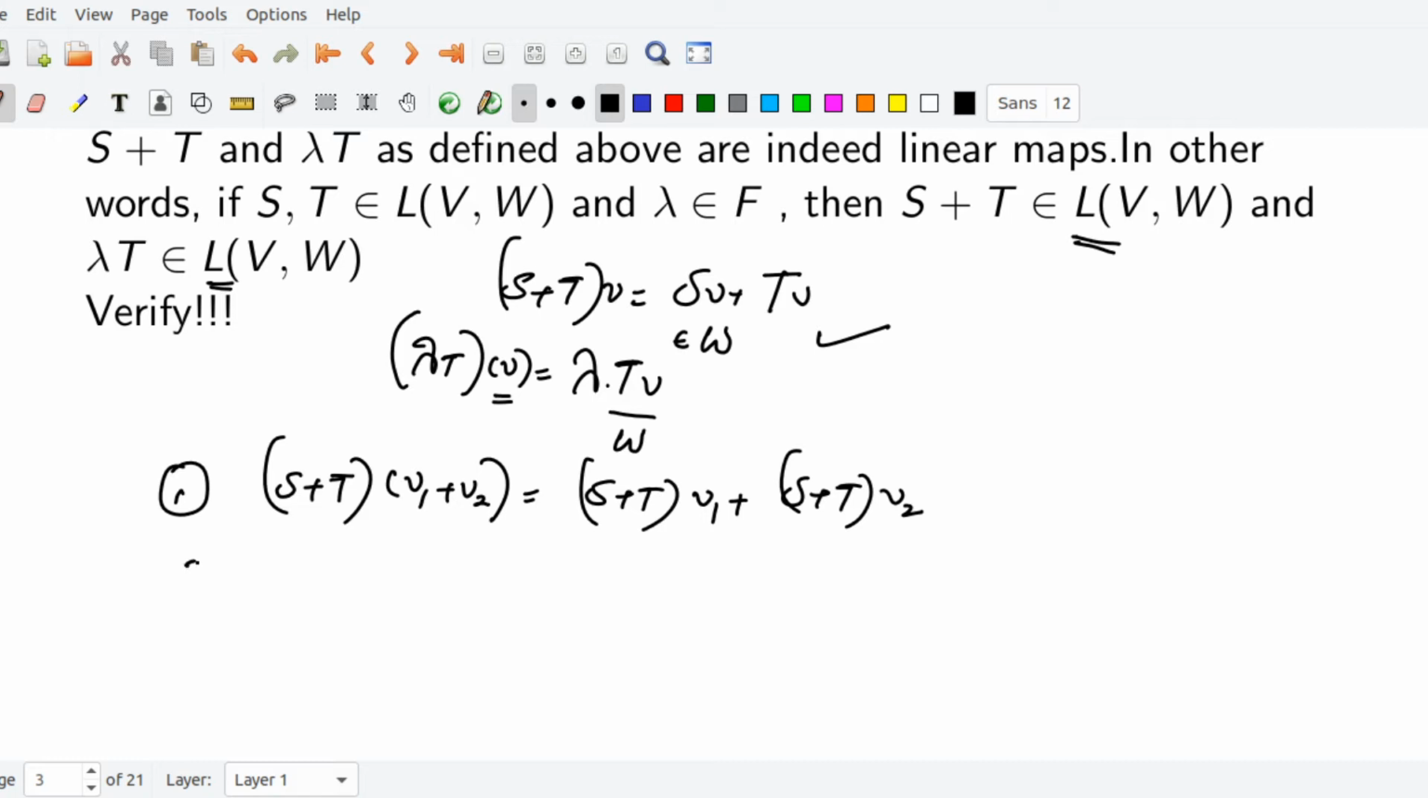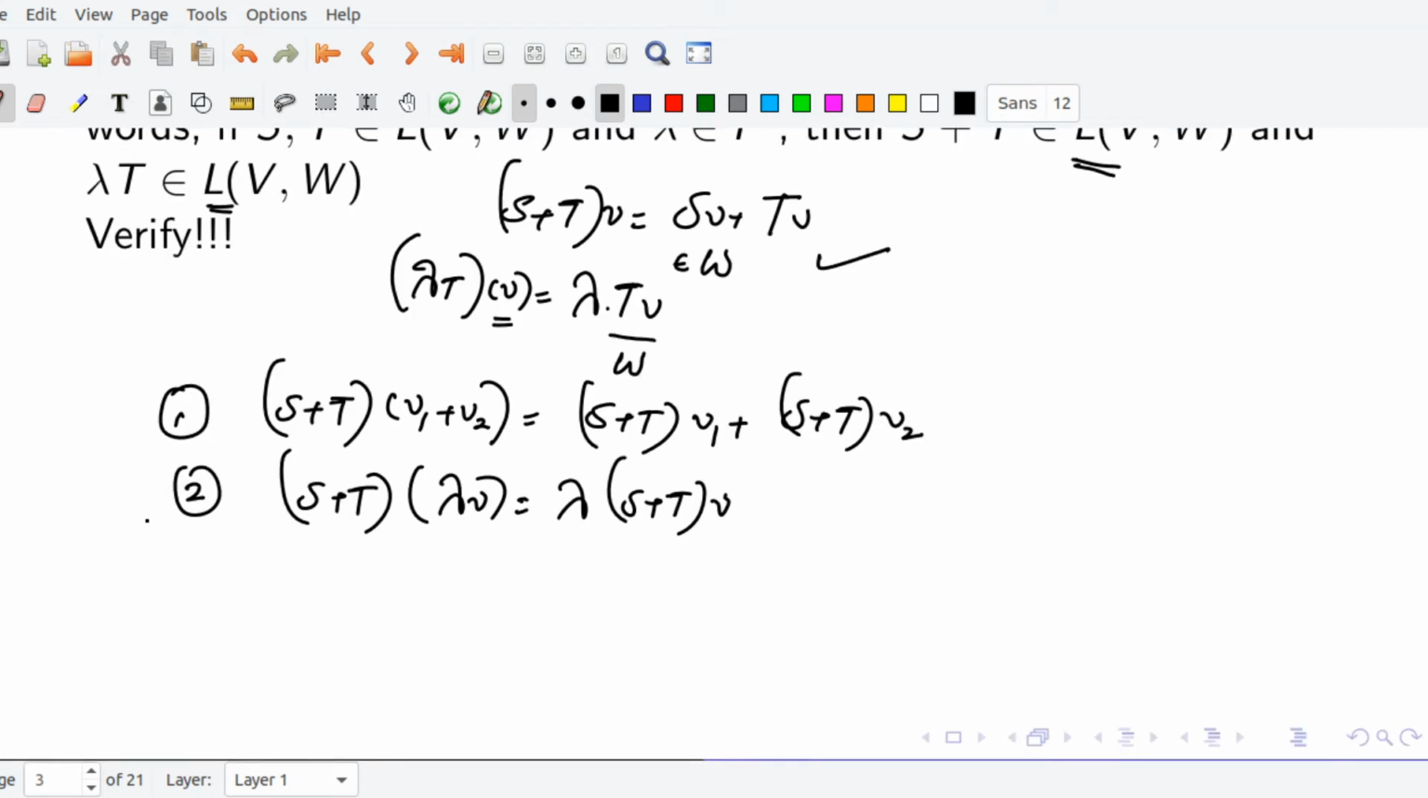Second, we have to show the scalar multiplication, the homogeneity property: S plus T of lambda V equals lambda into S plus T of V. If I can prove these two things, we can say that S plus T is a linear map, because it is the definition of a linear map.